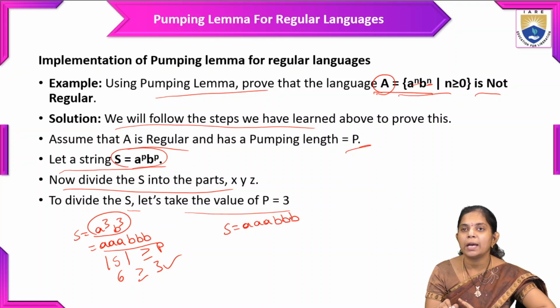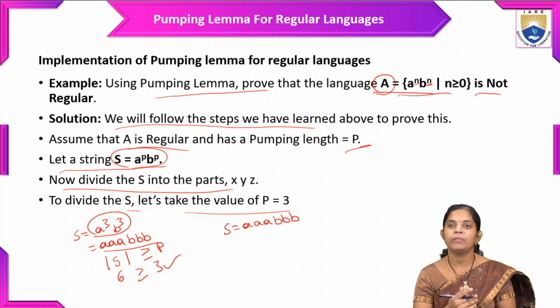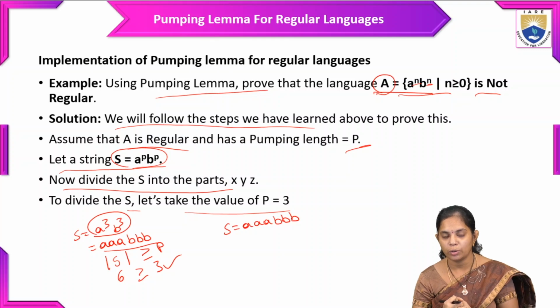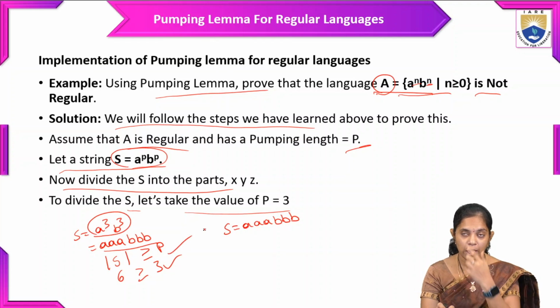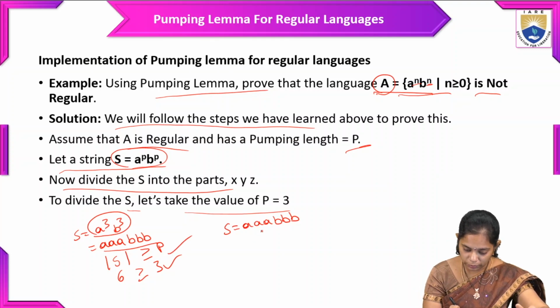In the first step we chose the S value according to the condition, and then we need to divide it into x, y, z values. Let me divide it equally into x, y and z.